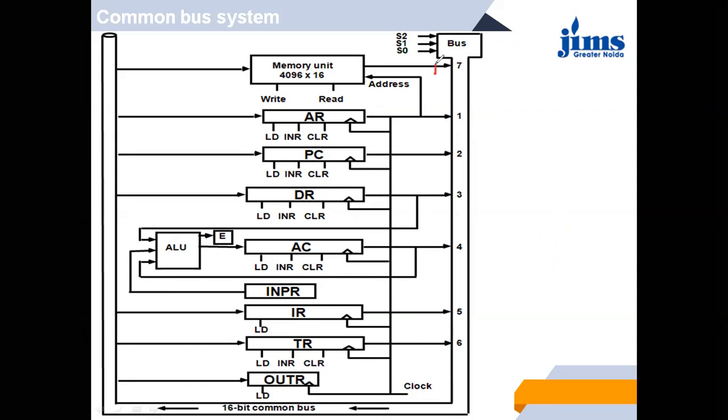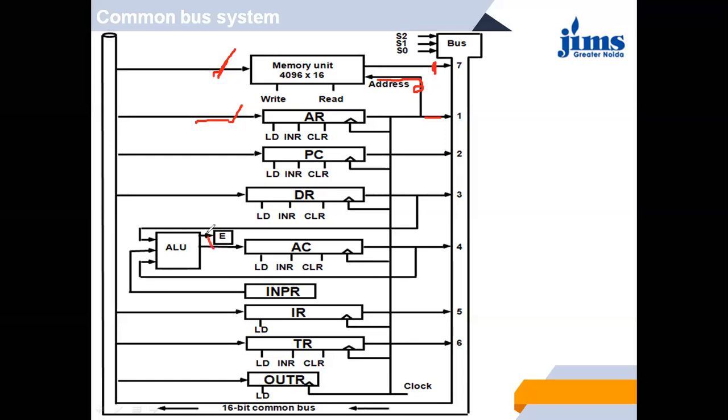This is for memory read. This is to send the address, that at which address we have to read or at which we have to write. This is for the write. When we have to write something in the AR register, we can write from here and we can read from here. We can write from here and we can read from here in all the registers.